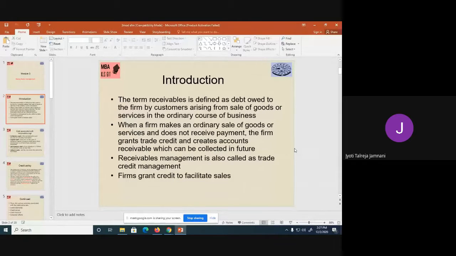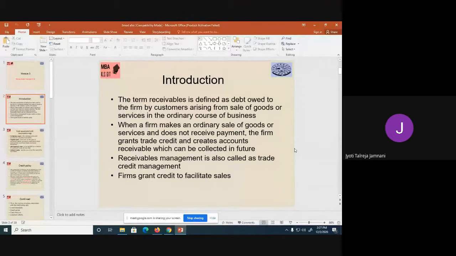If any customer has purchased goods from you or taken some services from you and has promised to pay later instead of paying immediately, we call such customers receivables, and they owe money to us. They owe money to us because we have rendered our services or we have sold goods to them. So they will be paying us later. Such customers are called debtors, or we also call it receivable management, or credit management.